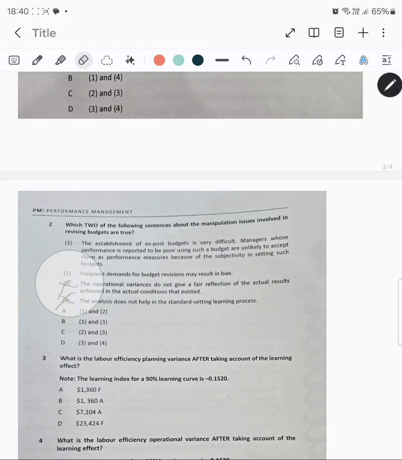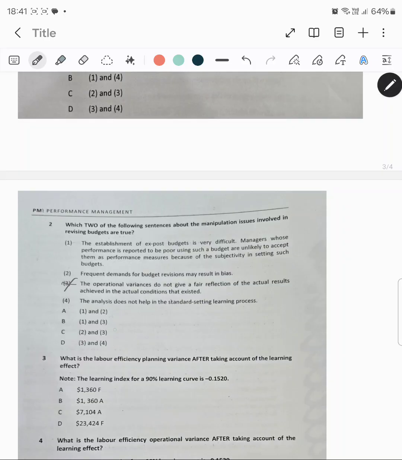Let me, when I just read. So for me, I said the third option is incorrect. Okay, yeah. So the third option is incorrect. If I say the third option is incorrect, right? The third statement is incorrect because the operational variances would give a true, fair reflection of the budgets and everything. So the third statement is incorrect.